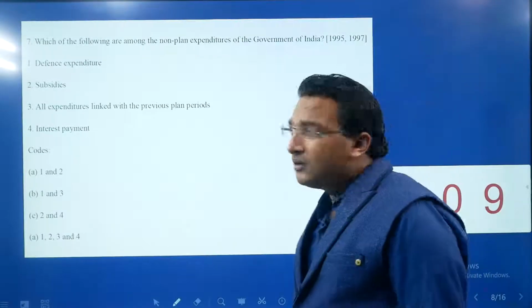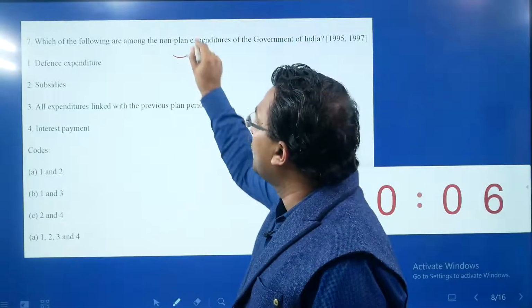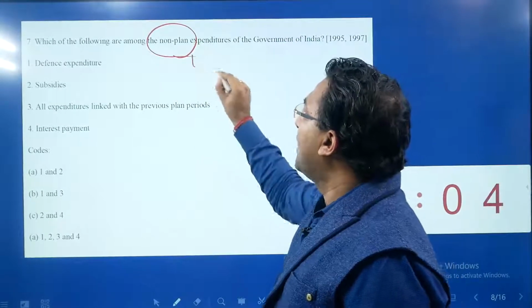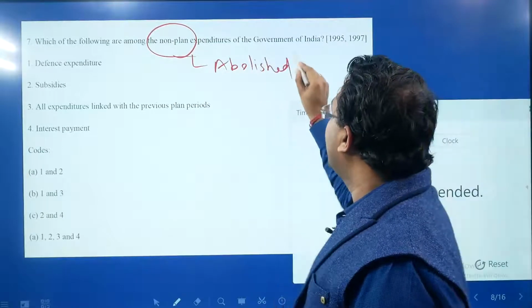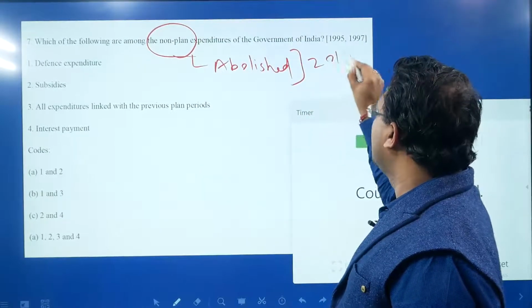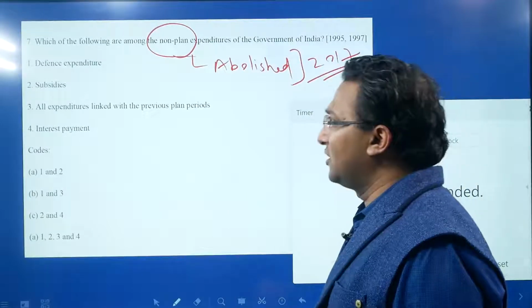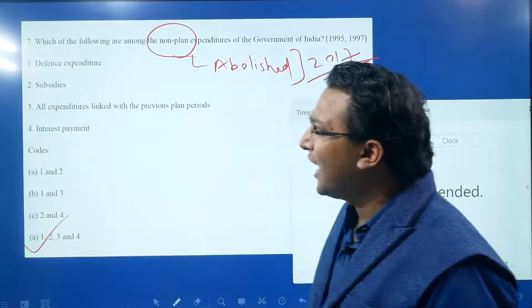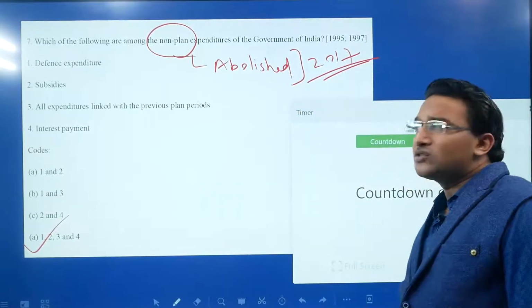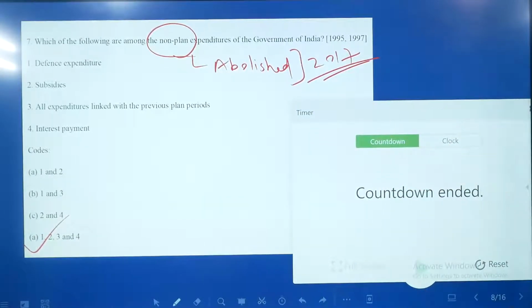In fact, this question is outdated, because it asks about the non-plan expenditure, which has been abolished. This plan non-plan distinction was abolished in 2017, because it was very illogical. But still the answer to this question will be 1, 2, 3 and 4. I will not discuss this question because it is irrelevant in the present context.